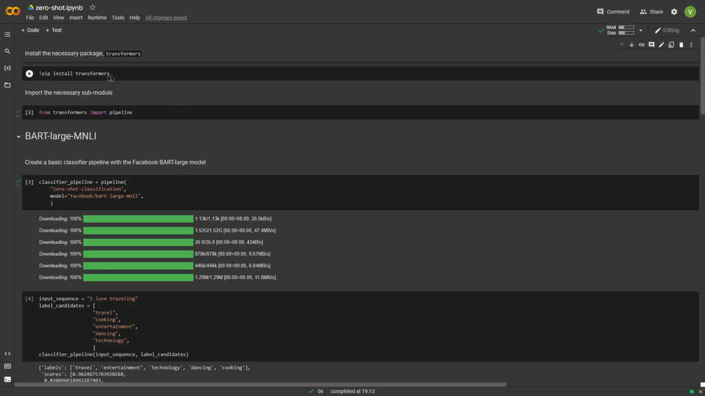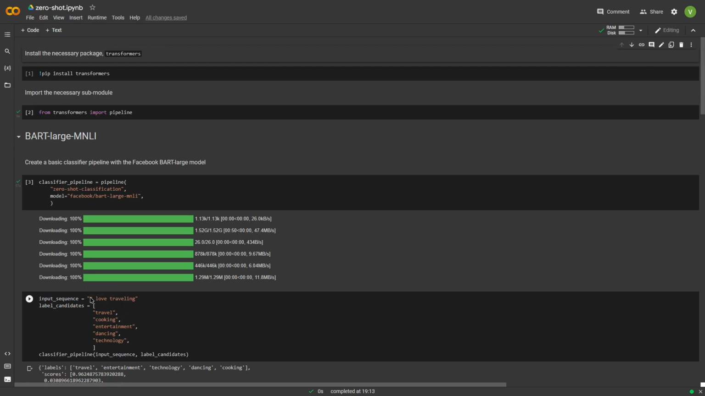As you can see, I installed the transformers package using the exclamation mark pip install transformers. Then from transformers, I imported the pipeline submodule because I will be using it to build the pipelines. Next, I built my first classify pipeline using the model facebook/bart-large-mnli. Now to test this approach, I tested it in a variety of scenarios.